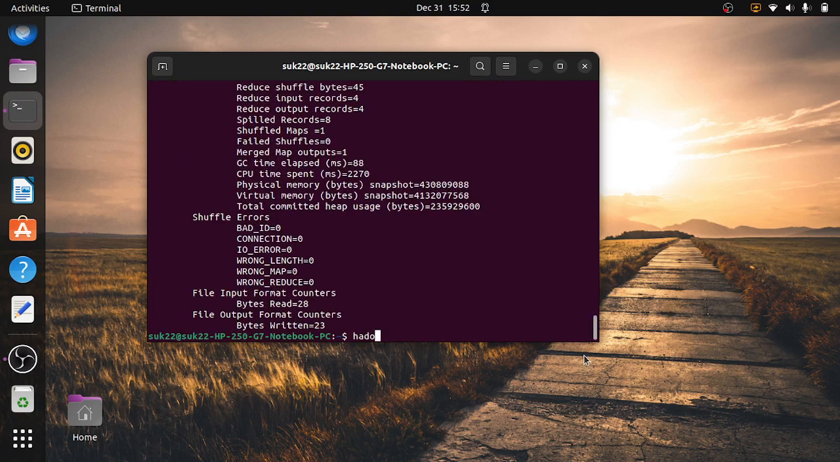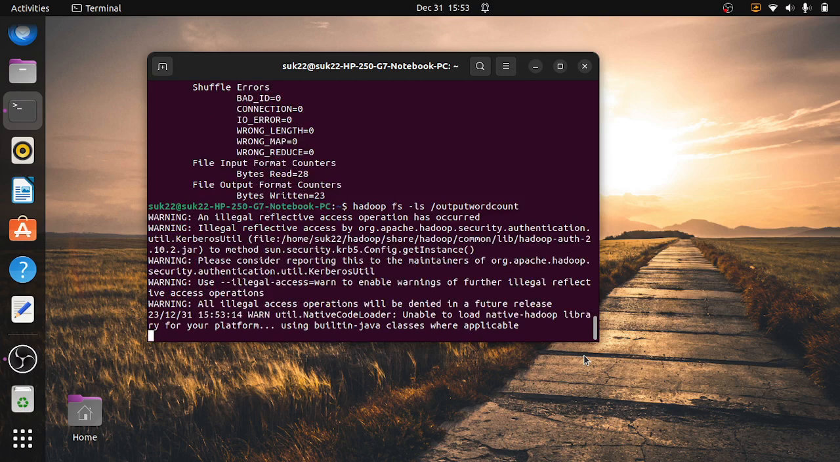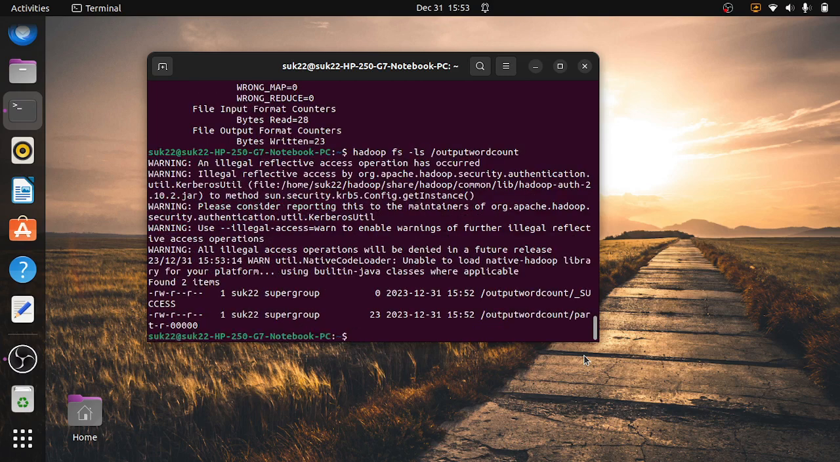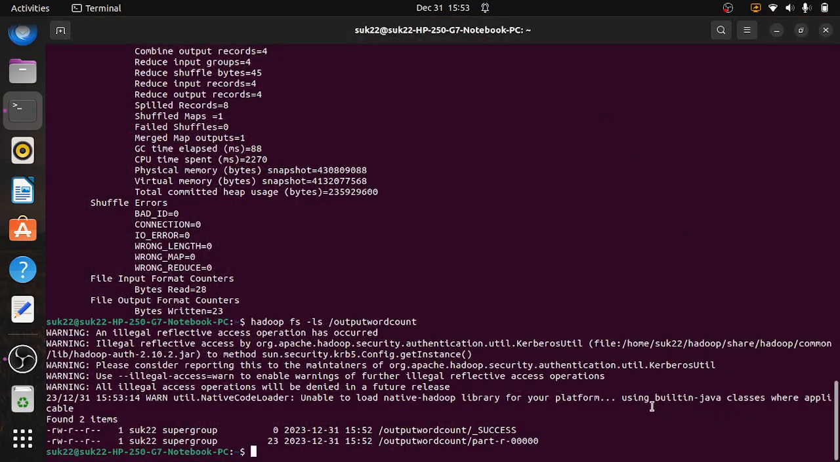The output will be there in our output folder, the name which we specified. First we have to check whether it has been created or not. If the execution is successful, then that folder is going to be created. Otherwise it is not going to be created. Yeah, it has been created. See, two output files will be there. One is a success file, another one will be part-r-00000. In this one our output will be there. The success file is for indication of the completion of the execution.